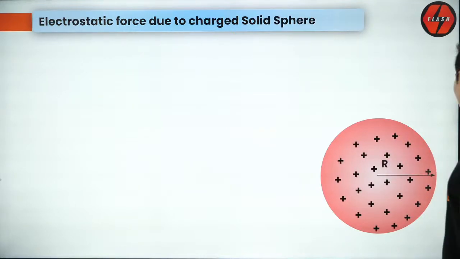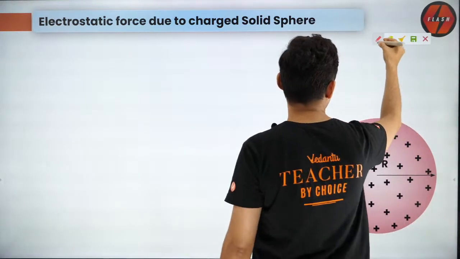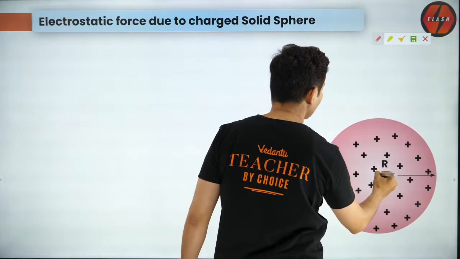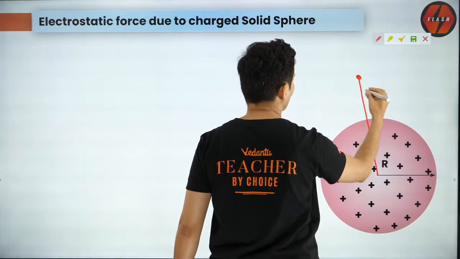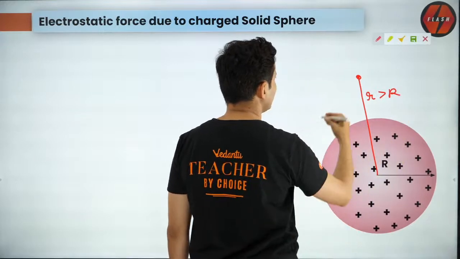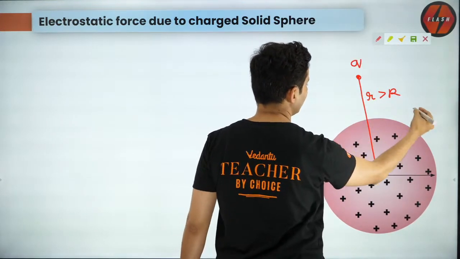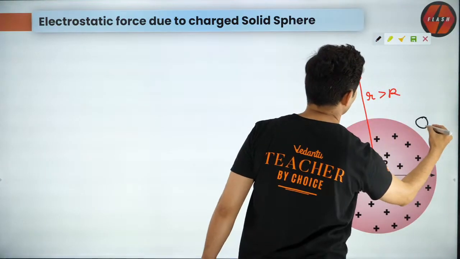Completely solid. So what is the formula? Understand, there are two parts of this. One is when you are outside, so what is the formula? Let's assume that the charge over here is Q.